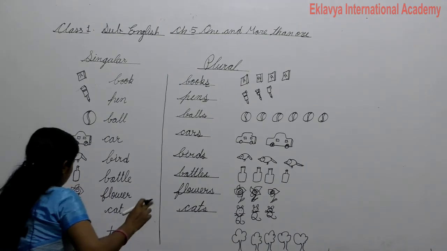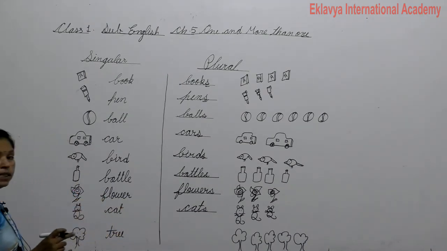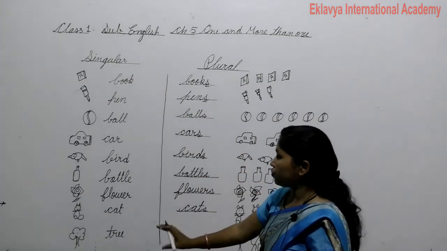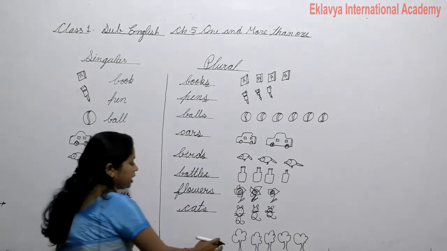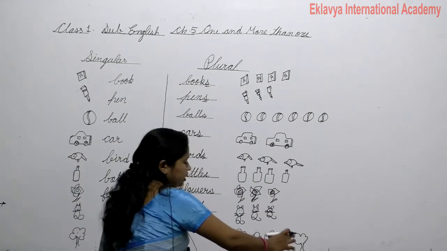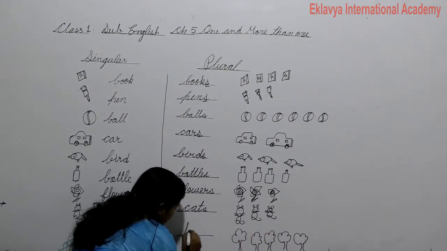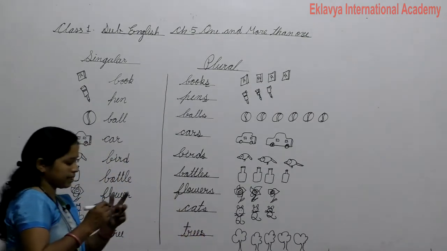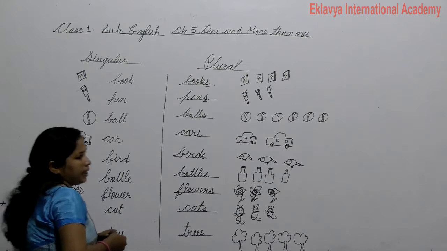So when we talk about one, the word is singular, and there is one tree. Look at the picture. Yes, the picture has many trees. 1, 2, 3, 4, 5. So more than one tree. Okay, and write trees, in the last adding s. Got it? Yes, I will repeat again.